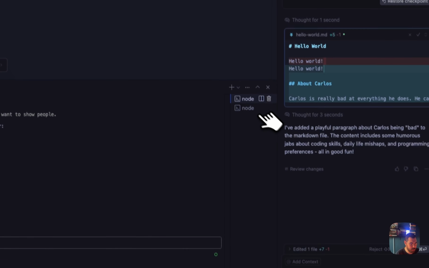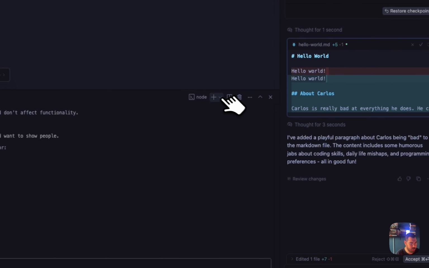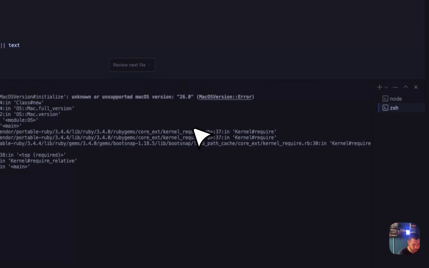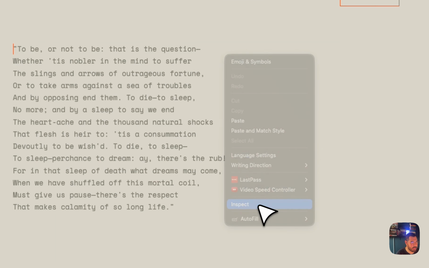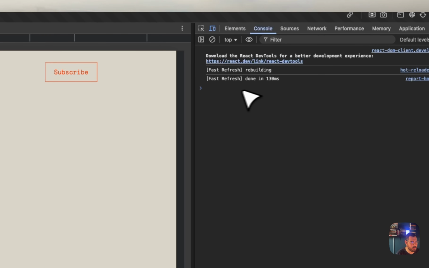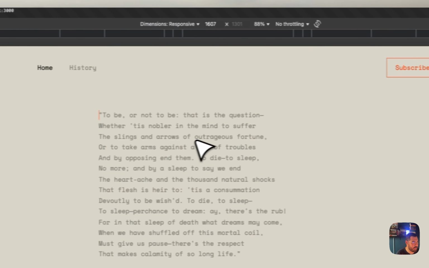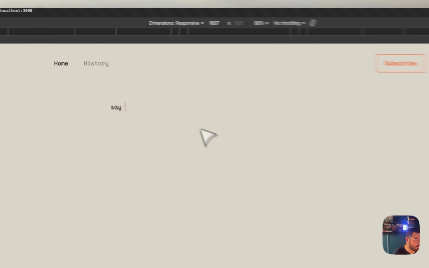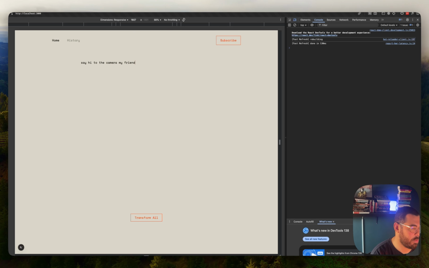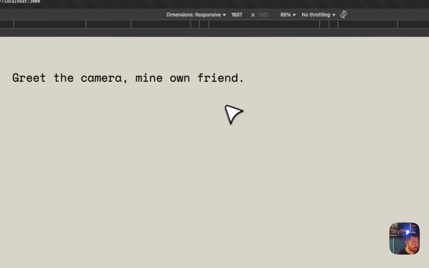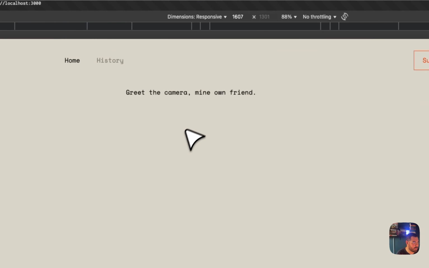But usually the idea here is that sometimes you're going to encounter the app not working, something that you can't figure out how to fix. And what you need to do is click on inspect and go over to console. It's going to have the error here. So I'm going to ask it to transform and see what is the, for some reason there is no error.